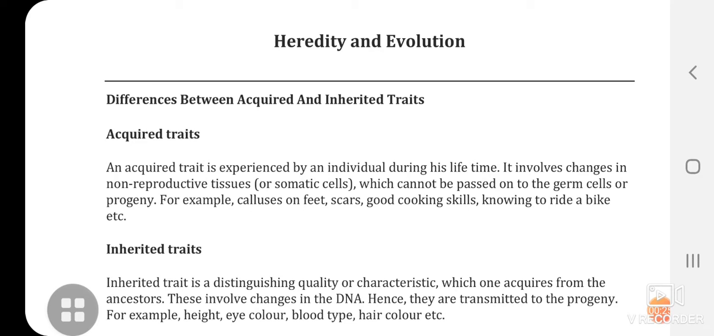An acquired trait is experienced by an individual during his lifetime. It involves changes in non-reproductive tissues or somatic cells, which cannot be passed on to the germ cells or progeny. For example, calluses on feet, scars, good looking skin, knowing to ride a bike, etc. These are all acquired traits.